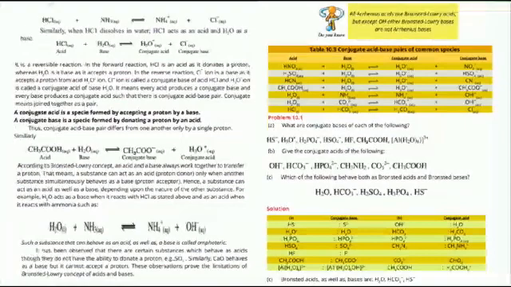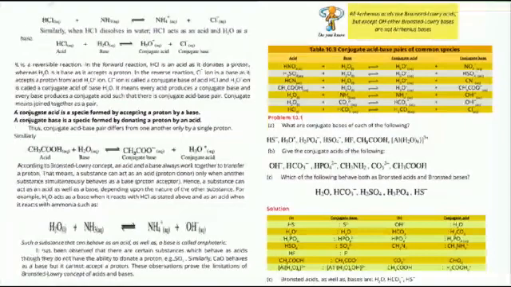Here is a numerical problem. There are three parts, A, B and C. All are solved here. Just listen. What are the conjugate bases of each of the following? How can you write the conjugate bases of all these compounds? Simple, by the definition. Conjugate base is formed by donating a proton by an acid.